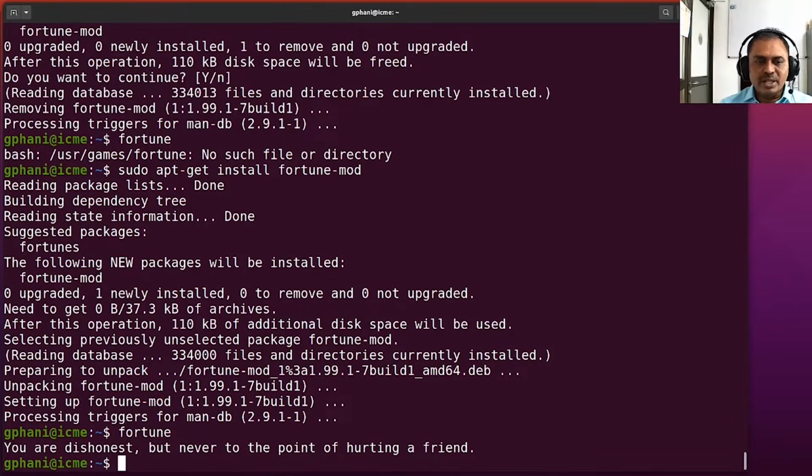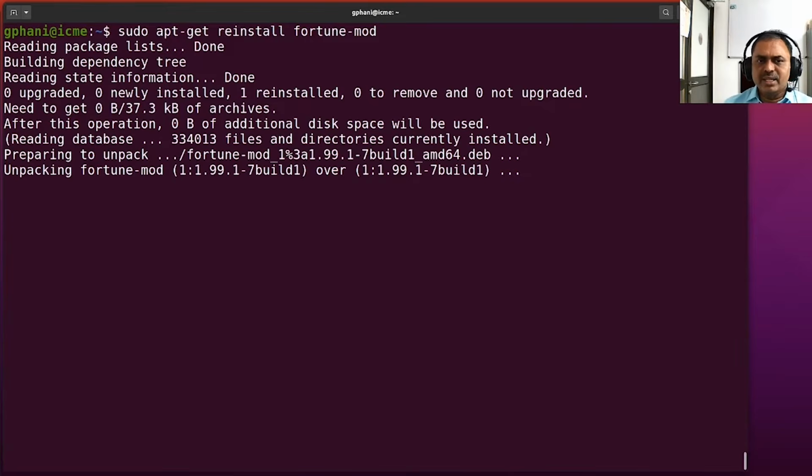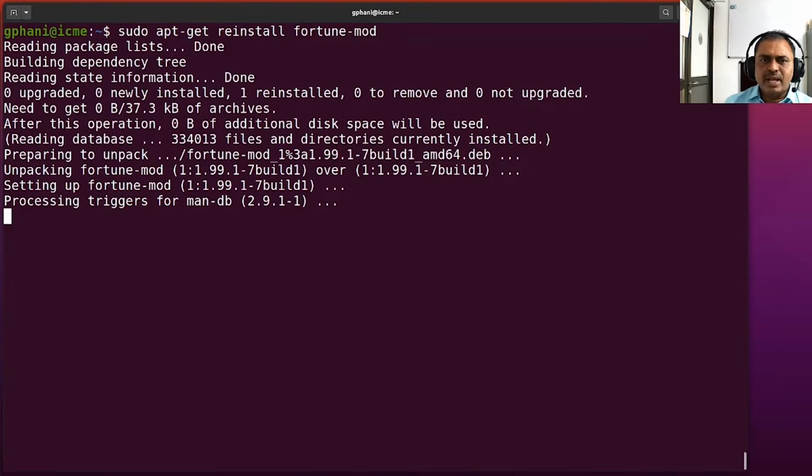So you could also do the reinstallation. So you could also say apt-get reinstall package. So it would go ahead and then refresh the version, and sometimes we do it when there is any problem with some of the utilities. By mistake we removed some configuration file of a particular package, and we want to just fetch the package once more, and we could also do that using the apt-get command.